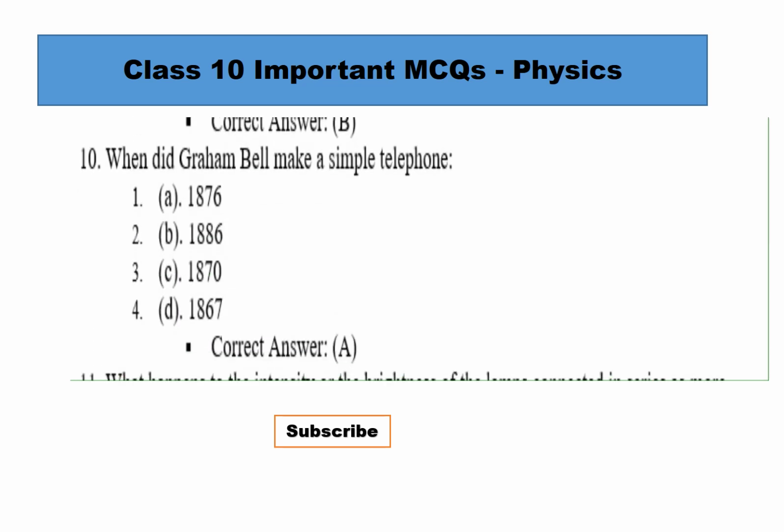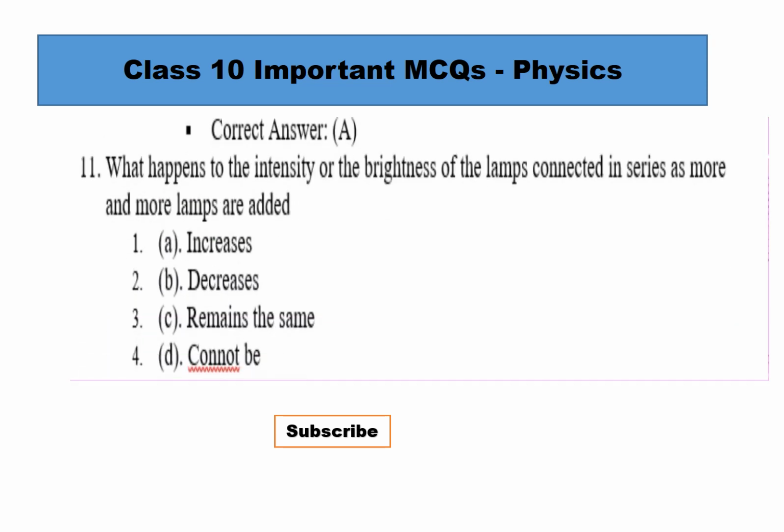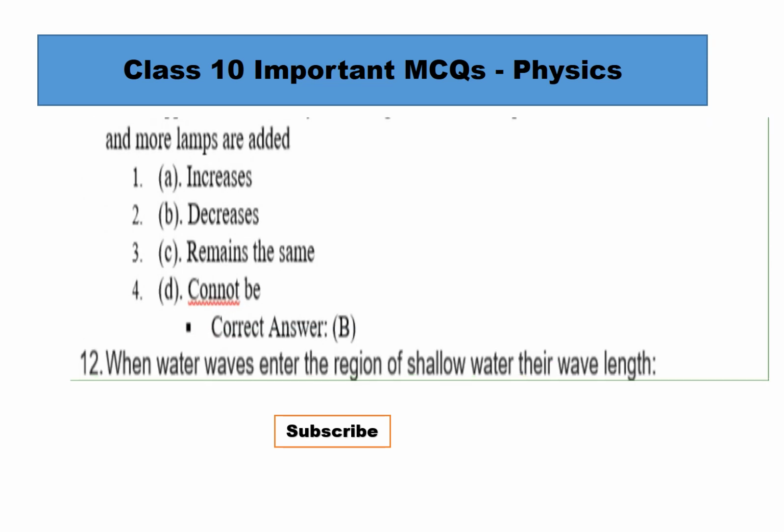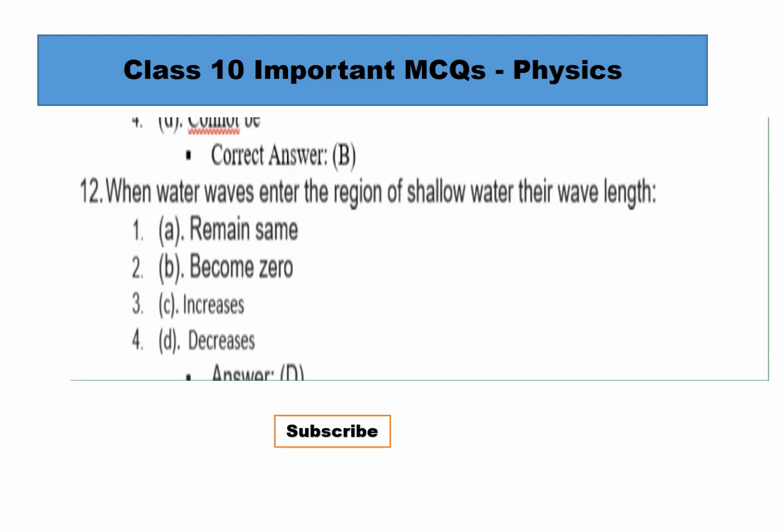MCQ number 10. When did Graham Bell make a simple telephone? I think everyone knows that. Correct answer is A, 1876. What happens to the intensity or the brightness of the lamps connected in series as more lamps are added? Correct answer is B, decreases.